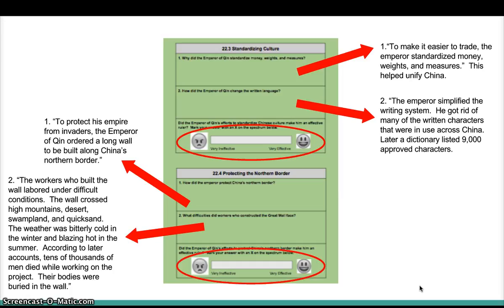You have to decide. Did the Emperor of Qin's efforts to protect China's northern border make him an effective ruler? Mark your answer with an X on the spectrum. Make sure you do that because you're going to be judging him in just a little while. All right, let's keep going.